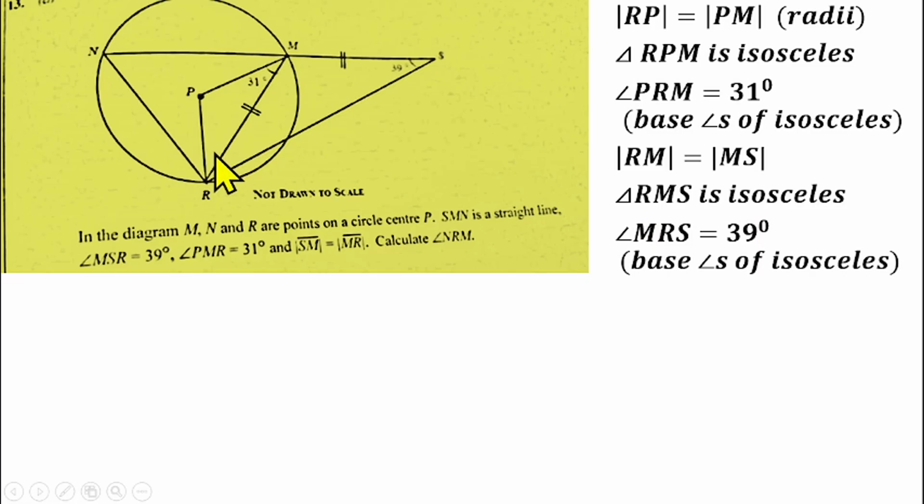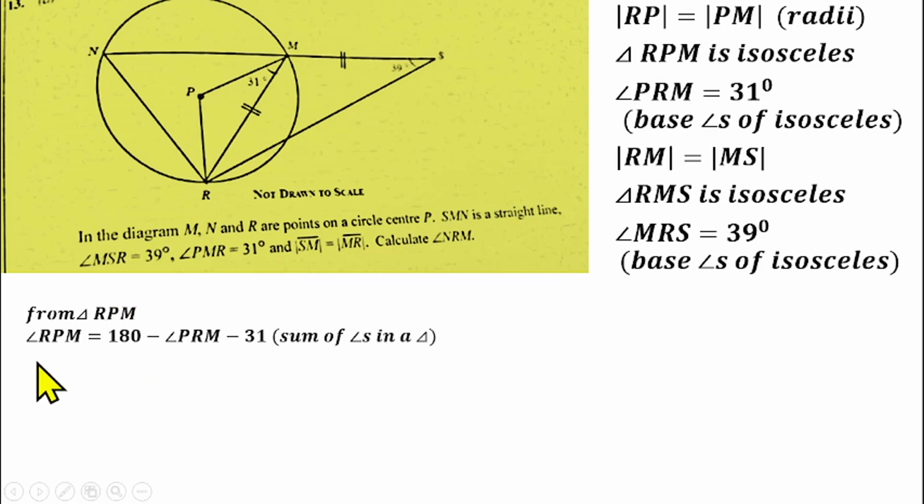We know the angle here is 31. So also from this triangle RPM, you can find the third angle here, which is angle RPM, the angle at the center. So from triangle RPM, the angle RPM, which is the angle at the center, will be 180 minus this angle here, we got 31, and this one, by the sum of angles in a triangle. So that will give us 180 minus 31 minus 31.